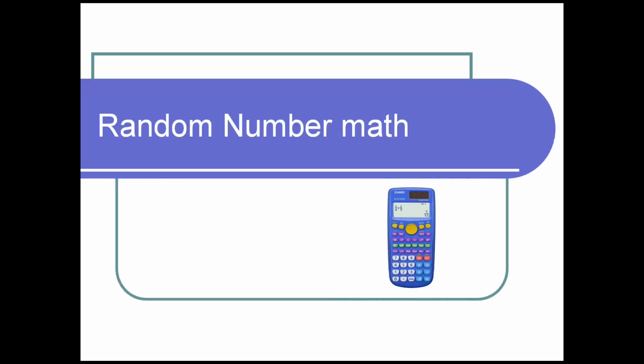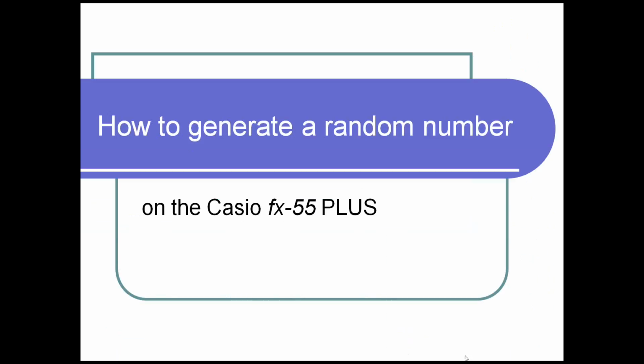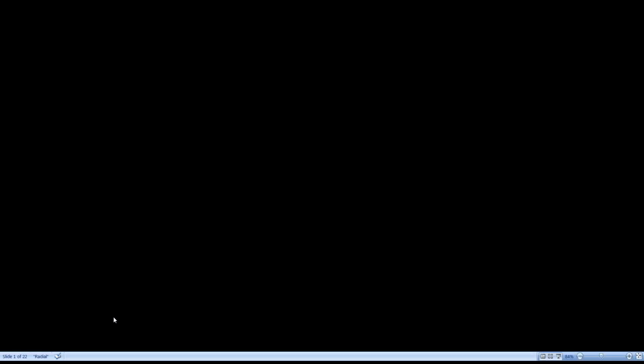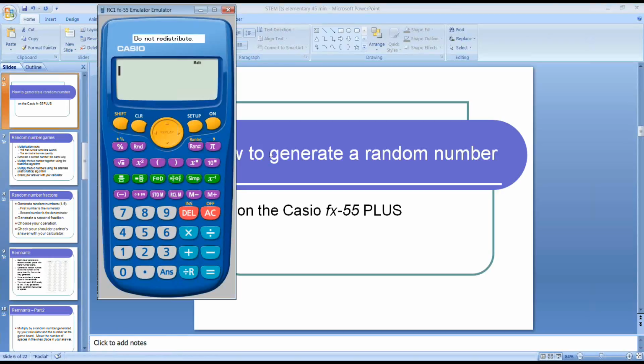So let's talk a little bit about random number math. I play tons and tons of games, random number math games, but the first thing I want to do is show you how to generate a random number using a calculator. I've chosen to use the FX55 Plus calculator. This is one of Casio's newest ones, one of my favorites. I like the green line. Those are all my fraction keys, pretty much. I like that it's bright colored. Kids aren't going to mind it.